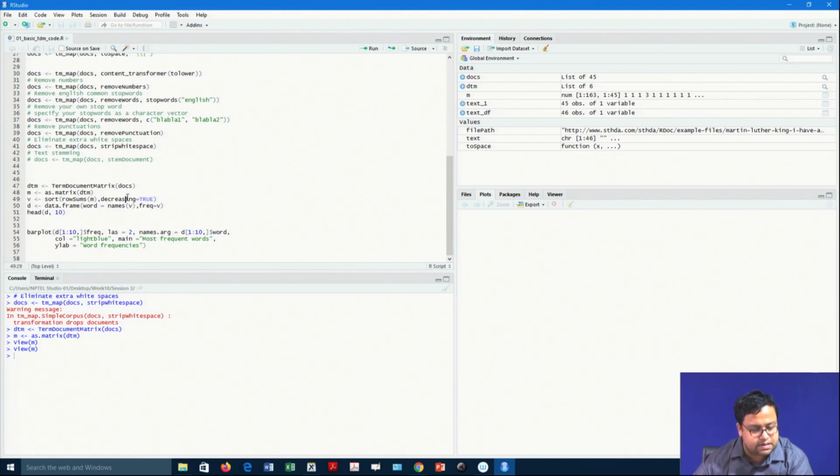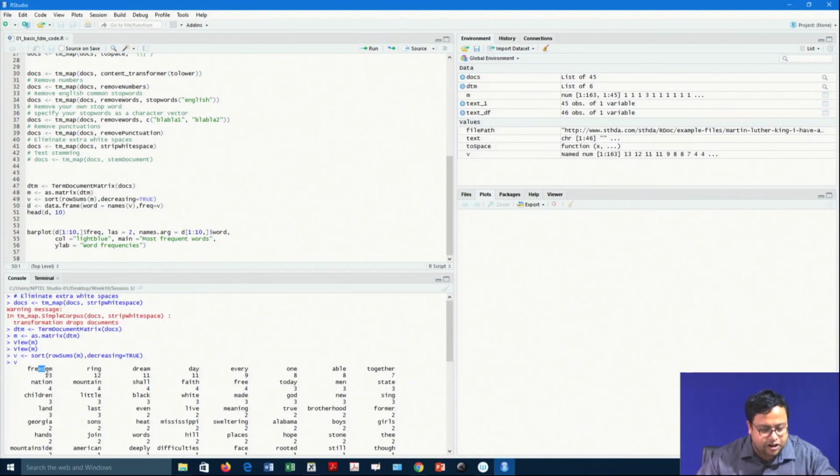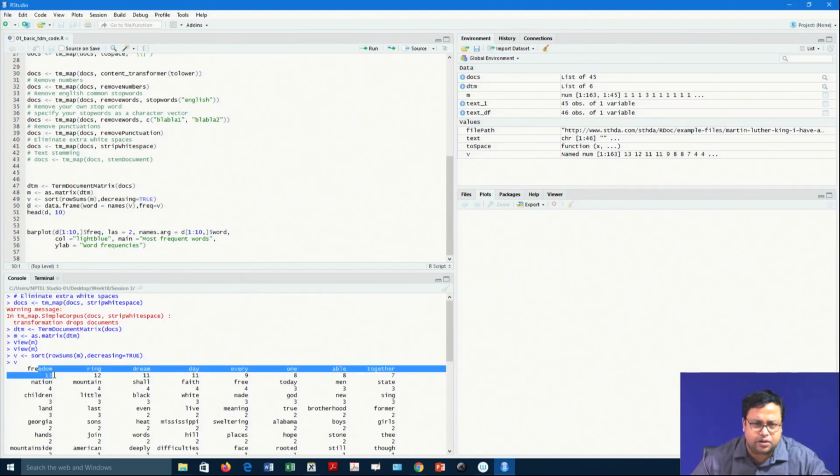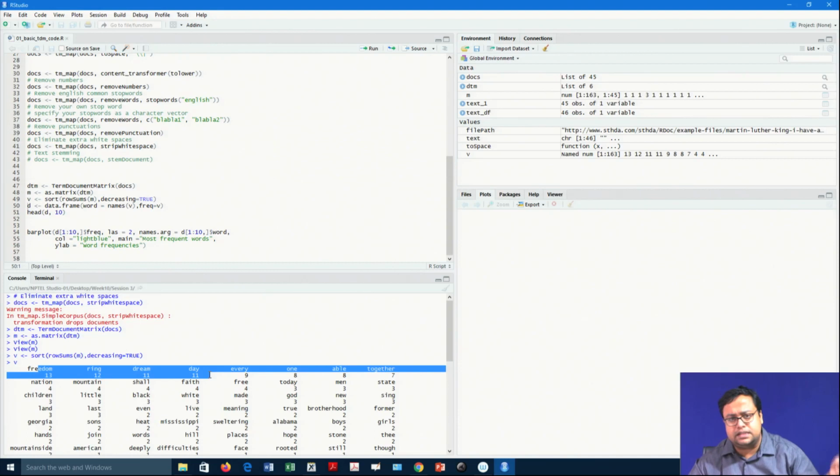Now, the row sums will be the values, as I told. If I see the most common word, it is freedom, because Martin Luther King talks about freedom. Then ring, then dream, then day: one day will come, that day we will do this, that day we will do that. So, these kinds of words were coming at the top.